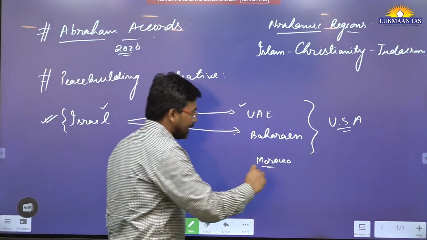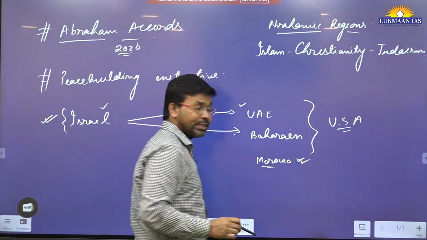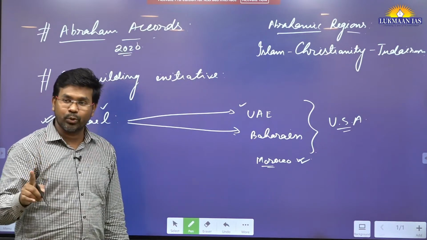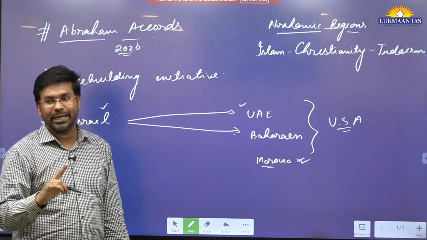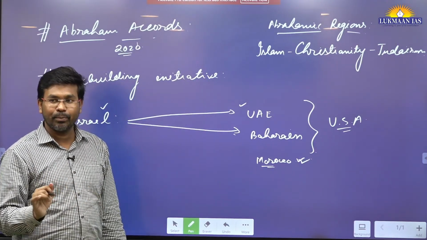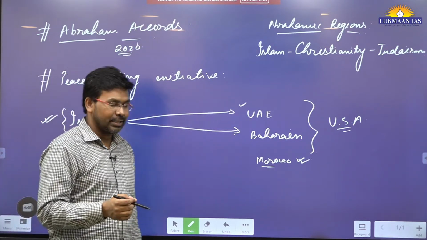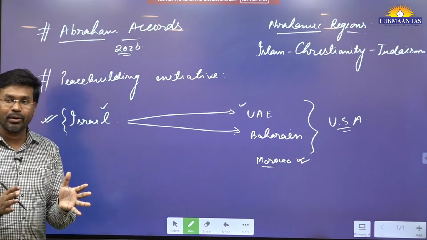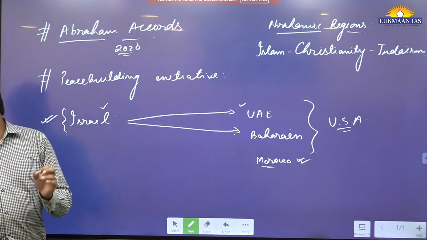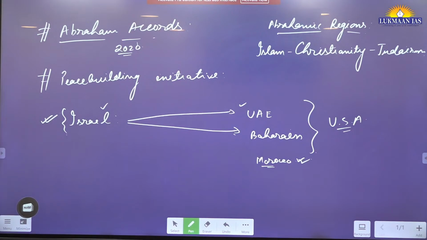Morocco has also joined it, and recently Morocco was in the news because of a heavy earthquake of 6.8 magnitude. Many people have been killed in Morocco, around 2,900 people. So in this article they have talked about the Abrahamic Accord, and the final word that the author has said is that the agreement between Israel, Bahrain and UAE has improved not just regional ties but also brought better opportunities for Indians.